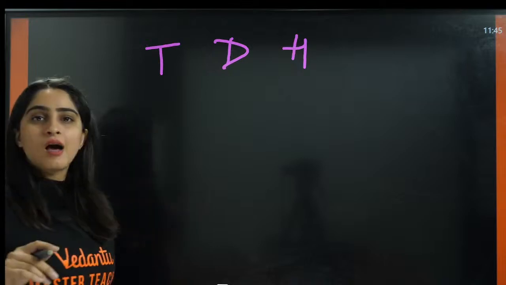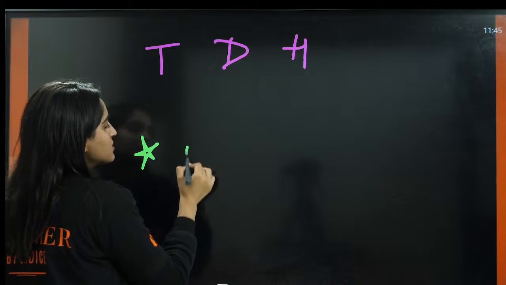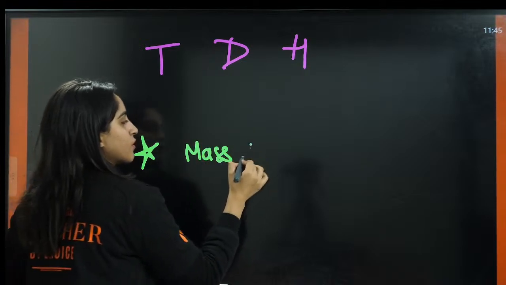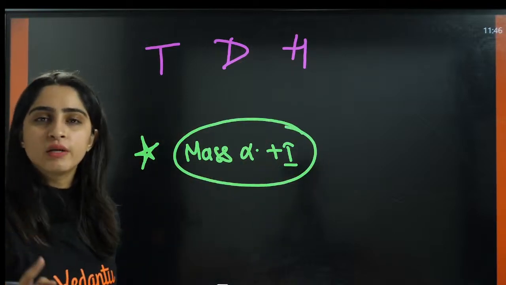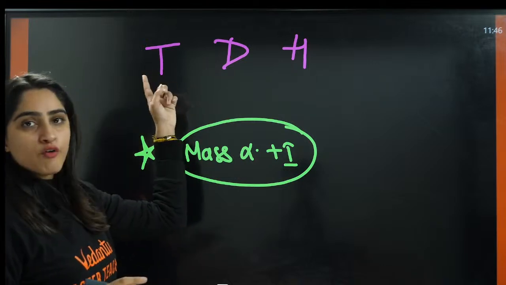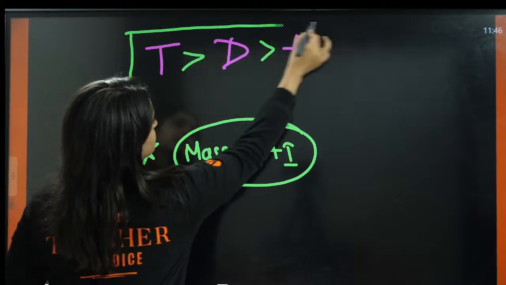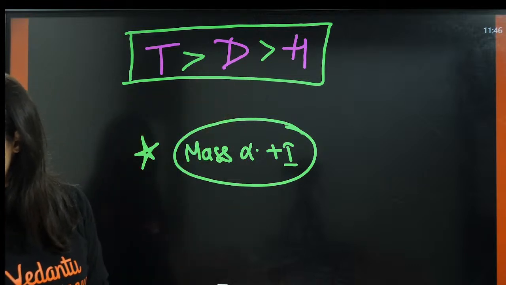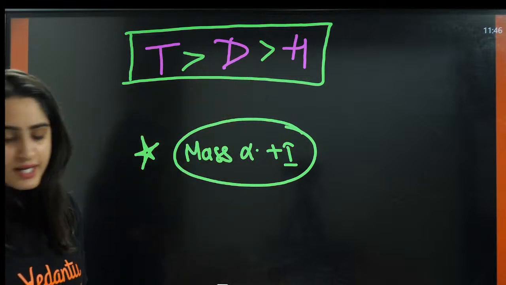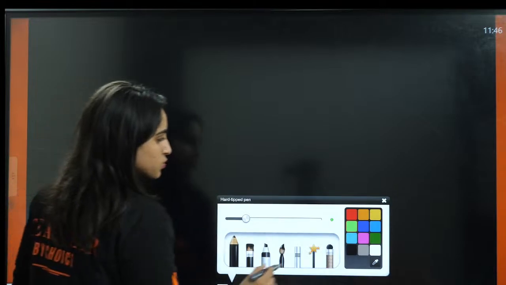So when it comes to isotopes, understand this: more is the mass, more will be the plus effect. Here, the mass of tritium is maximum, so the plus effect order will be tritium, then deuterium, then hydrogen. TDH. Perfect? The questions are asked on these bases only, but firstly, you need to clarify your bases.